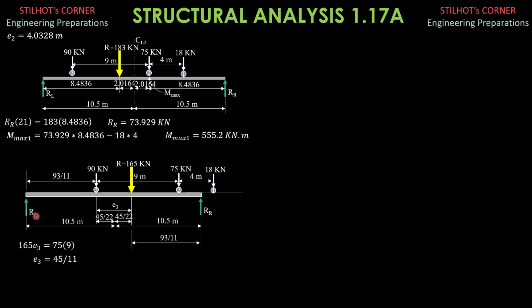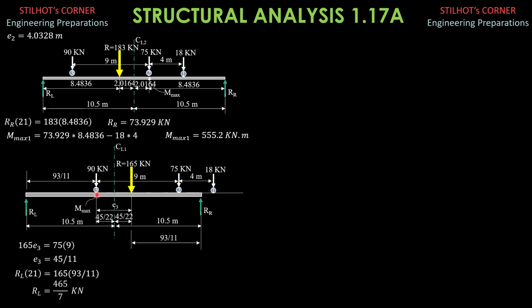So let's solve for R sub L by summing up moments about the right of the whole system. And that's the center line. So 9 minus 45 over 22, that's 7 something, plus 4, that's 11 something, which is greater than 10.5. So it really proves that the 18 kilonewton load will be off span. So R sub L times 21 equals 165 times 93 over 11. R sub L is equal to 465 over 7 kilonewtons.